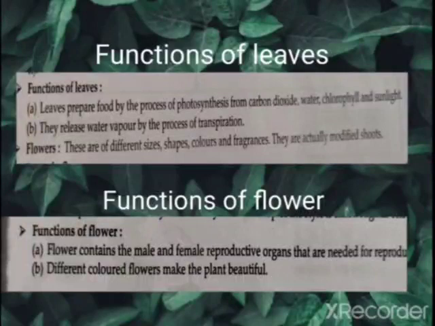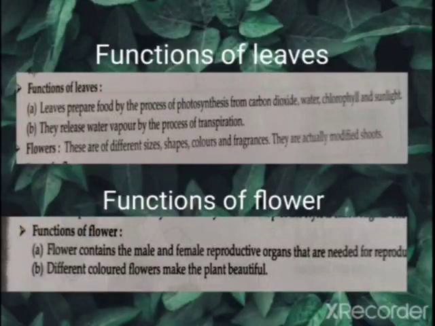And second, they release water vapor by the process of transpiration. After preparing food, after completing the process of photosynthesis, again leaves release excess amount of water. It means we can say they release water vapor by the process of transpiration. So these are the functions of leaves.